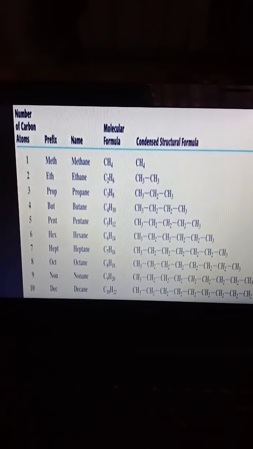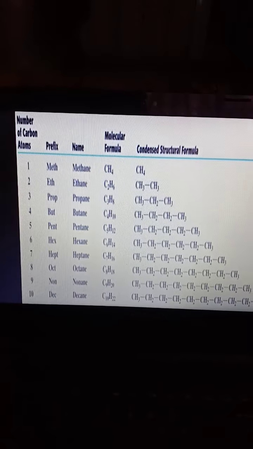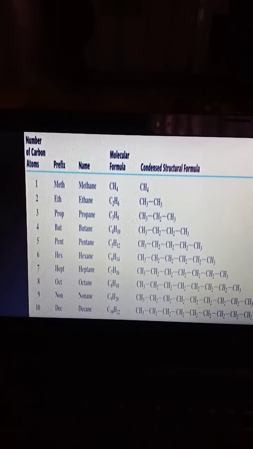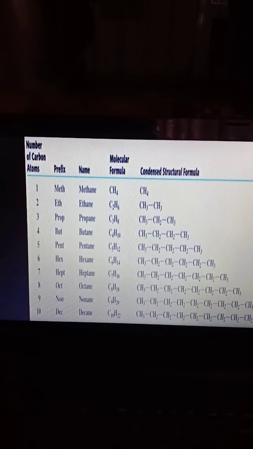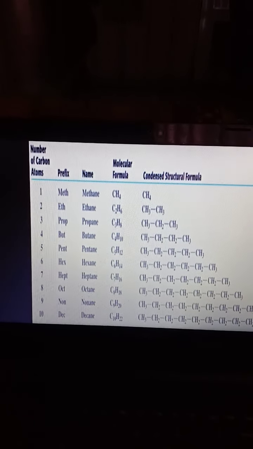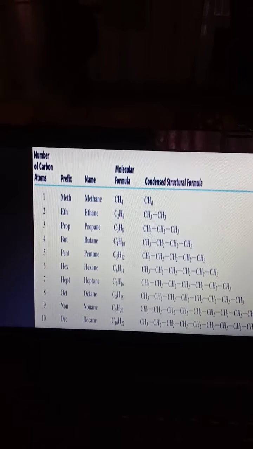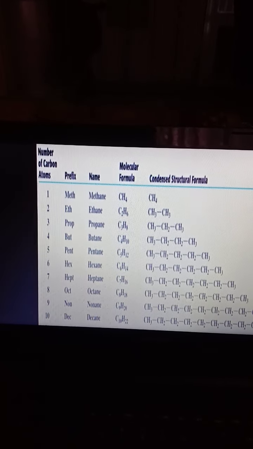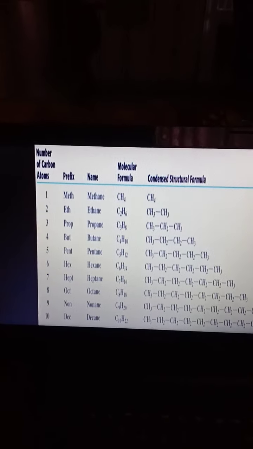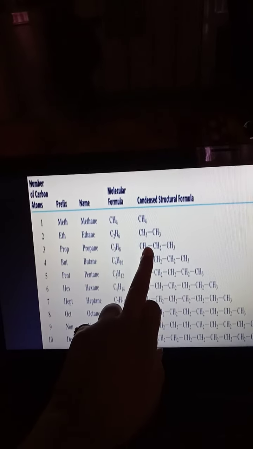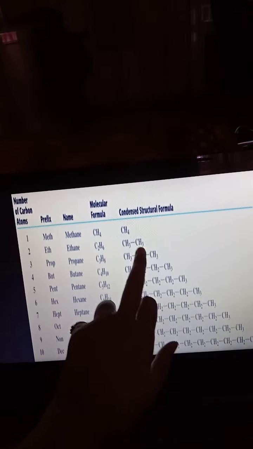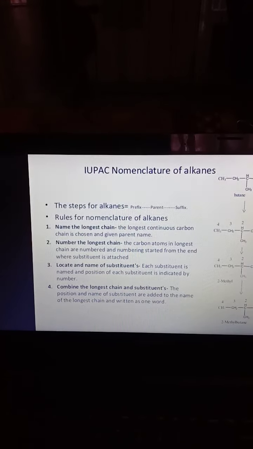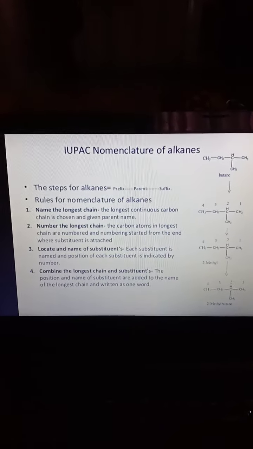This is the IUPAC nomenclature or systematic nomenclature. One carbon shows methane, an alkane, a saturated compound, that's why ANE. One carbon meth, two carbon eth, three prop, but, pent, hex, hept, oct, non, decane. The CH2 group is increased, that's why this shows the homologous series is present in these structures. IUPAC nomenclature of alkanes.